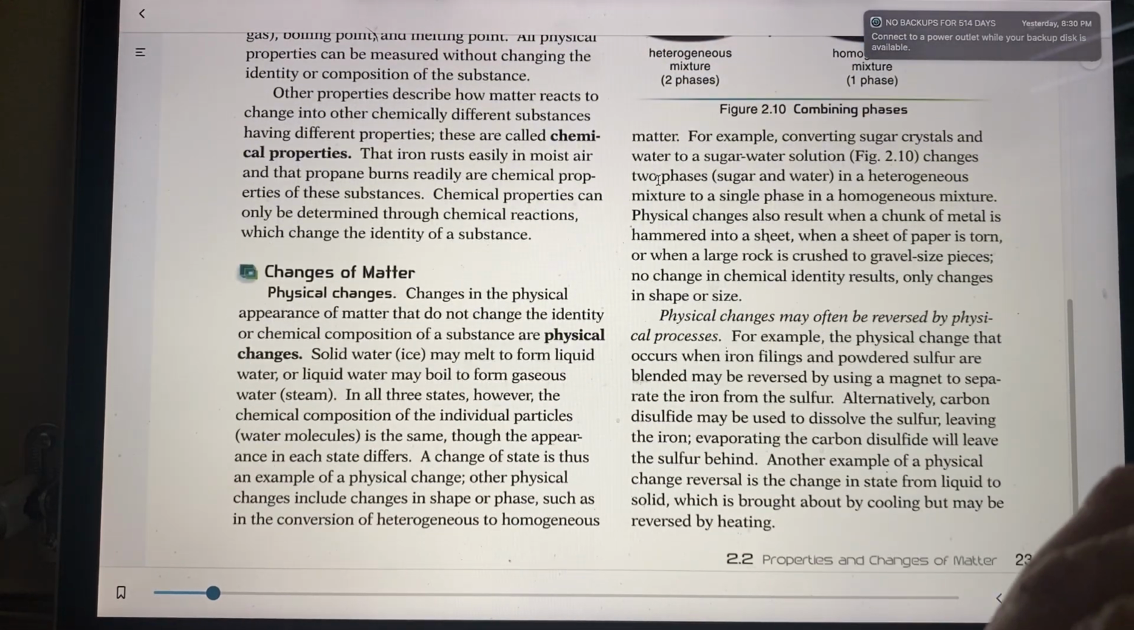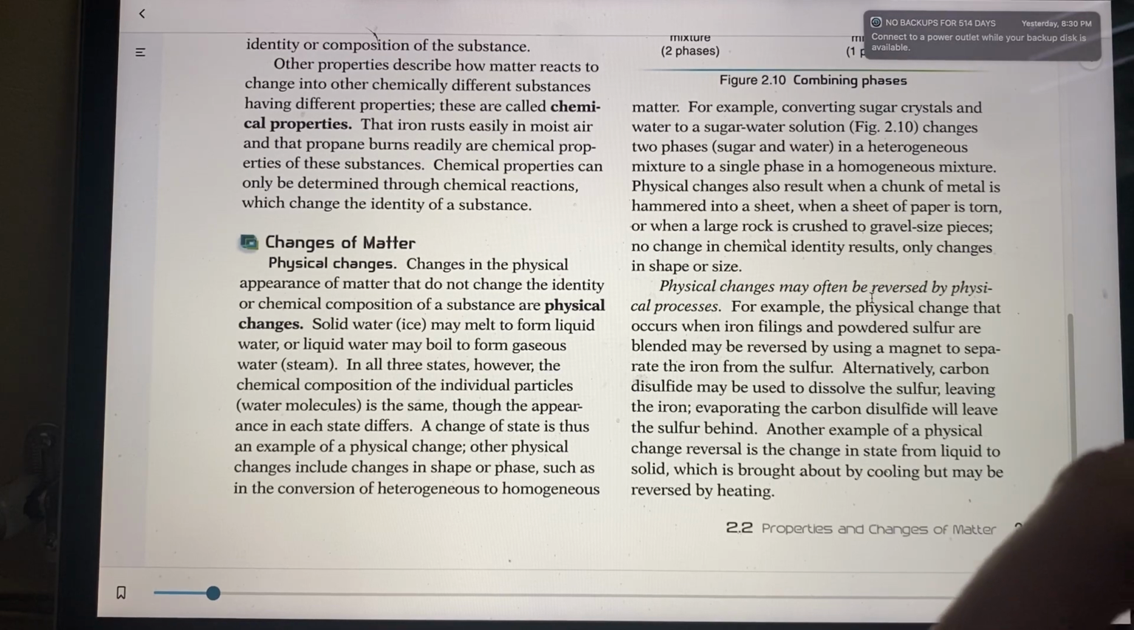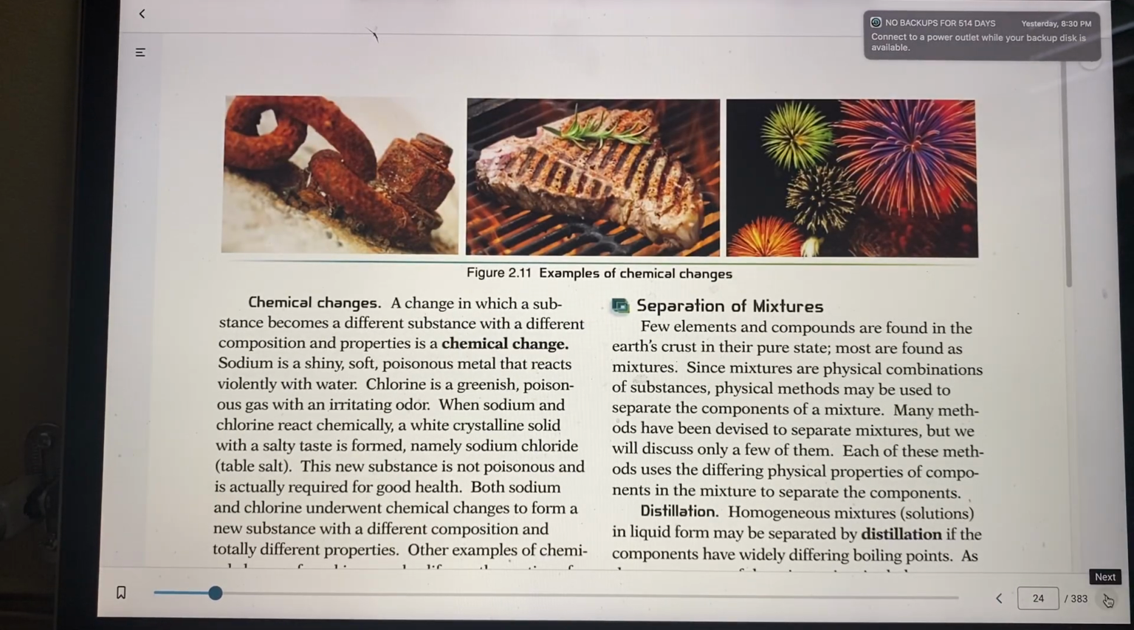So that's the physical changes, and we'll go on now to chemical change. Let's go on to the next page here. It talks about chemical changes. You have those pictures there, examples of chemical changes: rusting, fireworks, and the changes that happen on the grill. In a chemical change, the substance becomes a different substance with a different composition and properties.